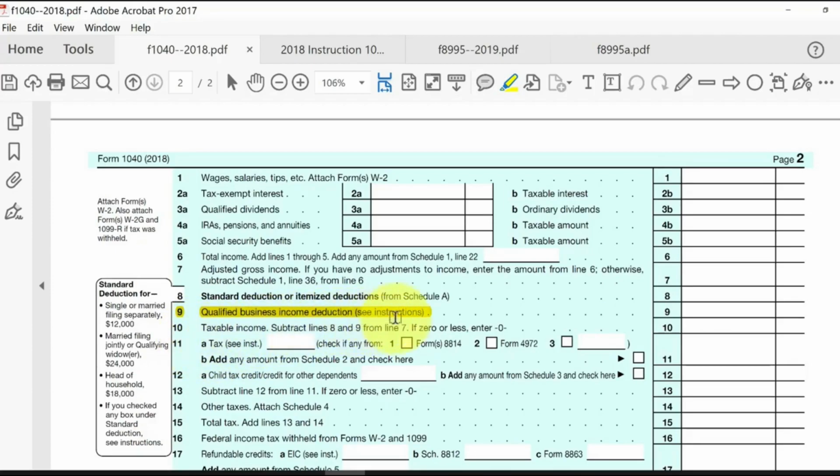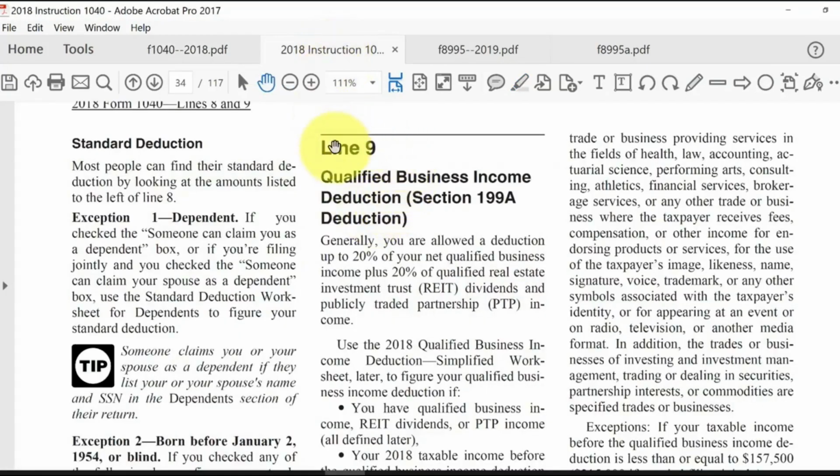We're told to look in the instructions to the 1040 form to get information about this deduction and the calculation. So here are the instructions to the 1040 form for that line 9. And basically it says that the deduction is 20% of the business income. And there's also a 20% deduction for dividends from a real estate investment trust or publicly traded partnership.